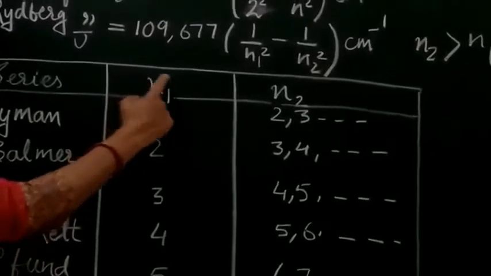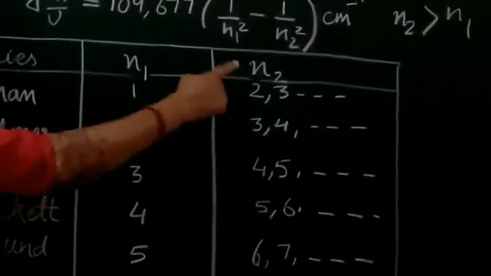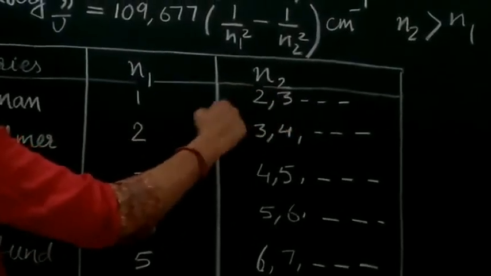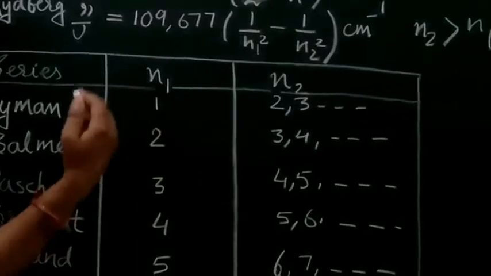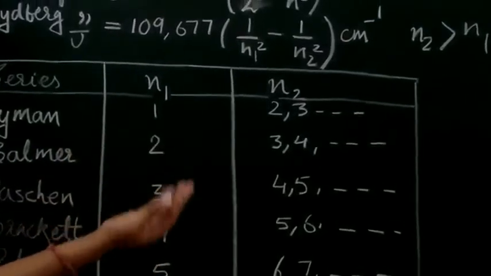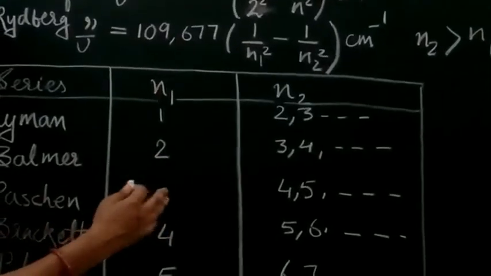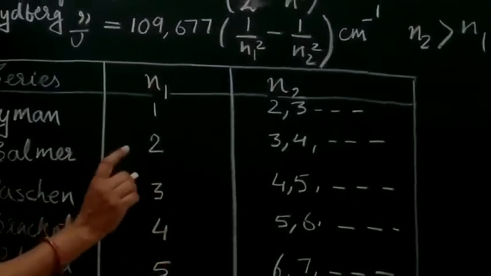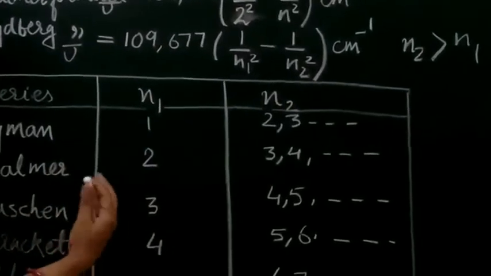N1 is 1, 2, 3, 4, 5 and N2 is 2, 3 depending upon the transition which will take place. Transition means jumping from the ground state to the excited state. And when it returns back to that state, the energy will be liberated, and for every jump we are going to get the spectral lines.